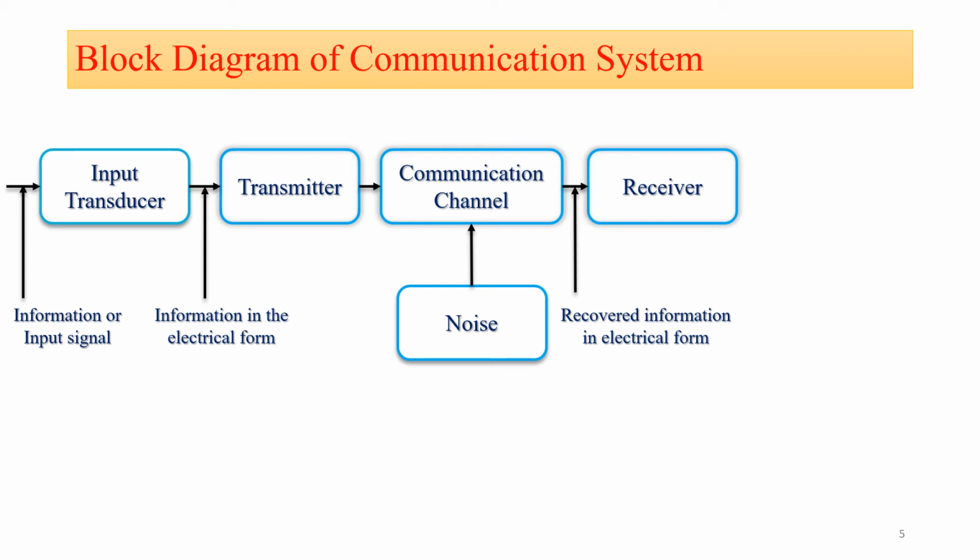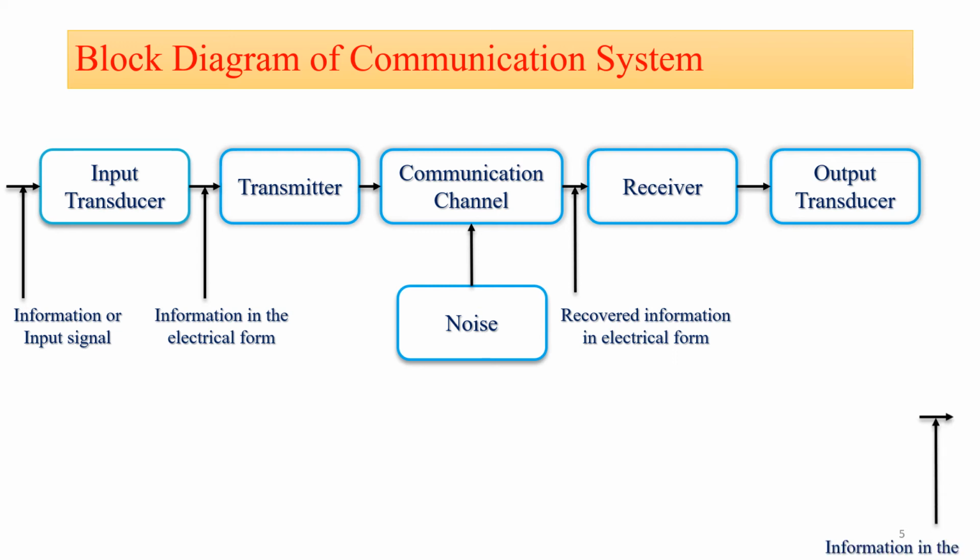So the demodulation is the reverse process of the modulation which is carried out in the transmitter, and the output of the receiver is applied to the output transducer. Now what is output transducer? Output transducer is the final stage which is used to convert the electrical message signal into its original form. So the output of the output transducer will be information which is in the original form. This is all about the block diagram of the communication system.